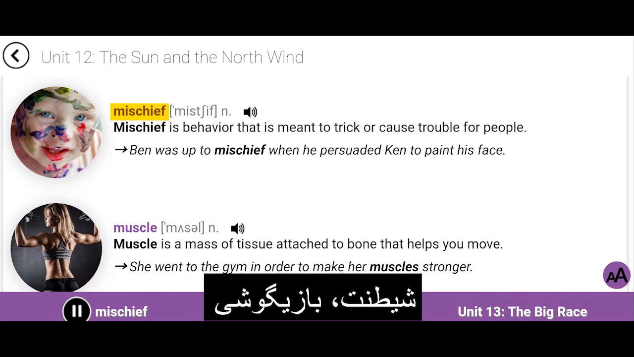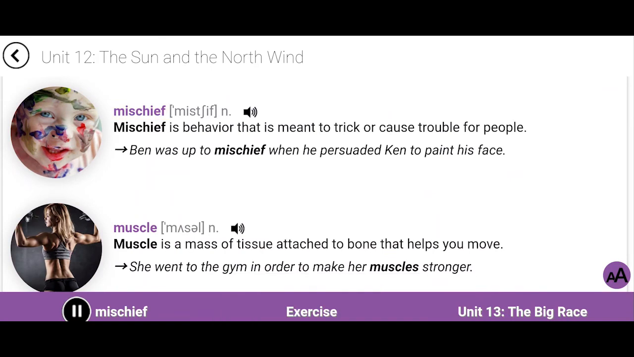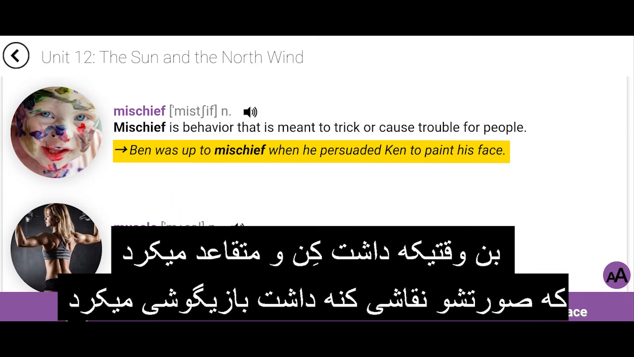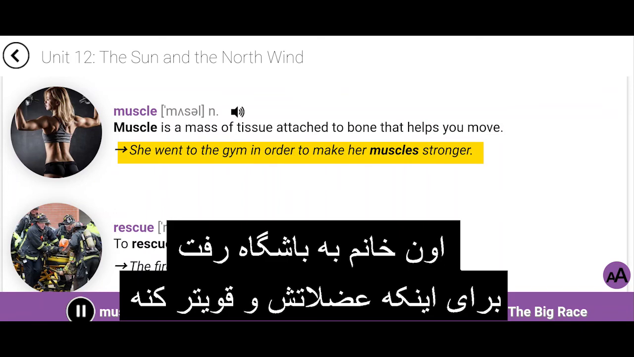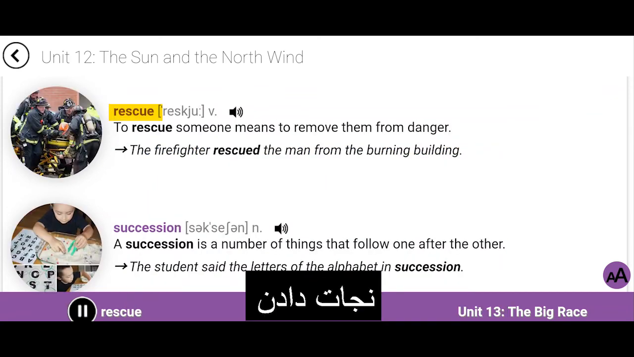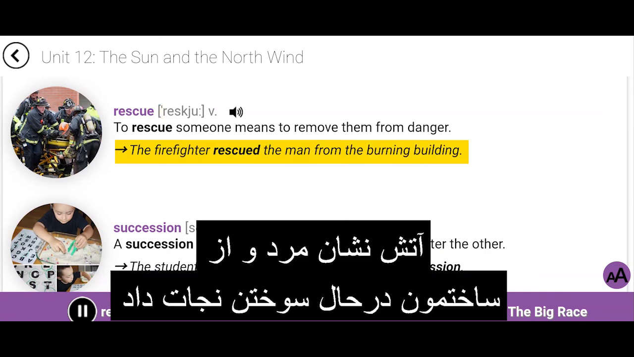Mischief. Mischief is behavior that is meant to trick or cause trouble for people. Ben was up to mischief when he persuaded Ken to paint his face. Muscle. Muscle is a mass of tissue attached to bone that helps you move. She went to the gym in order to make her muscles stronger. Rescue. To rescue someone means to remove them from danger. The firefighter rescued the man from the burning building.